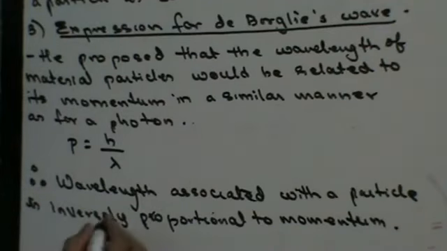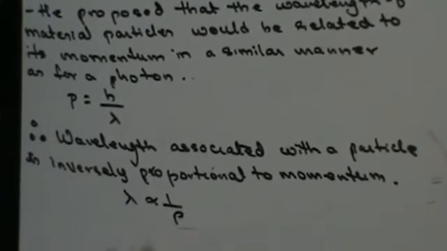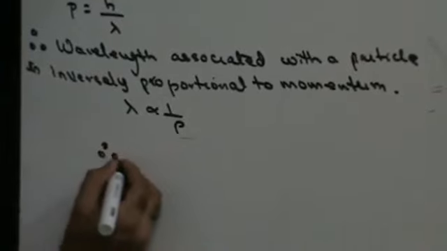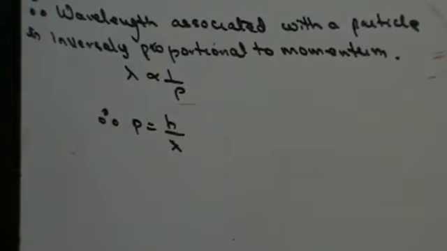Fine. Therefore, lambda is inversely proportional to p, where p is momentum, and that's how he came up with the expression that p is equal to h upon lambda, where p is momentum, lambda is wavelength, and h is Planck's constant.